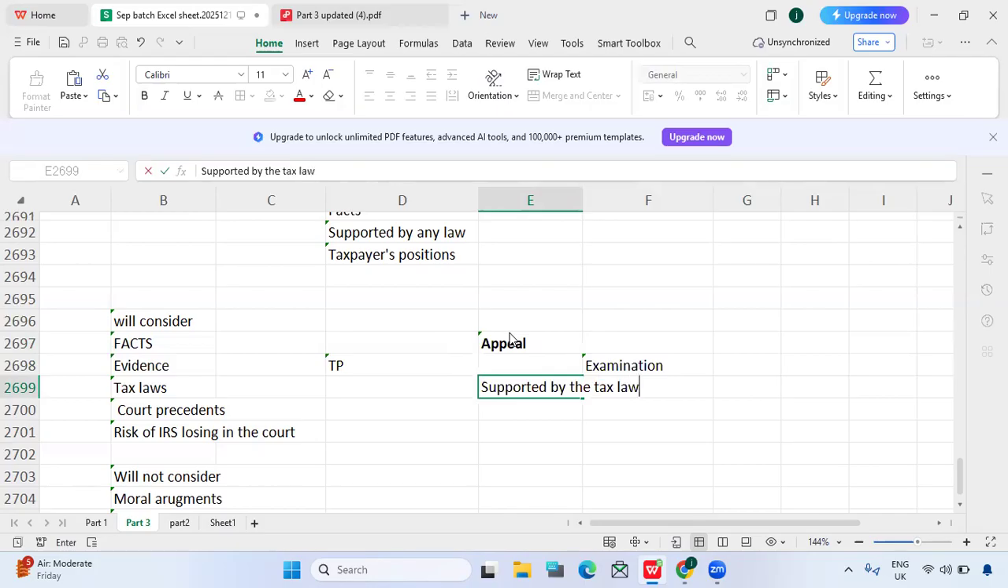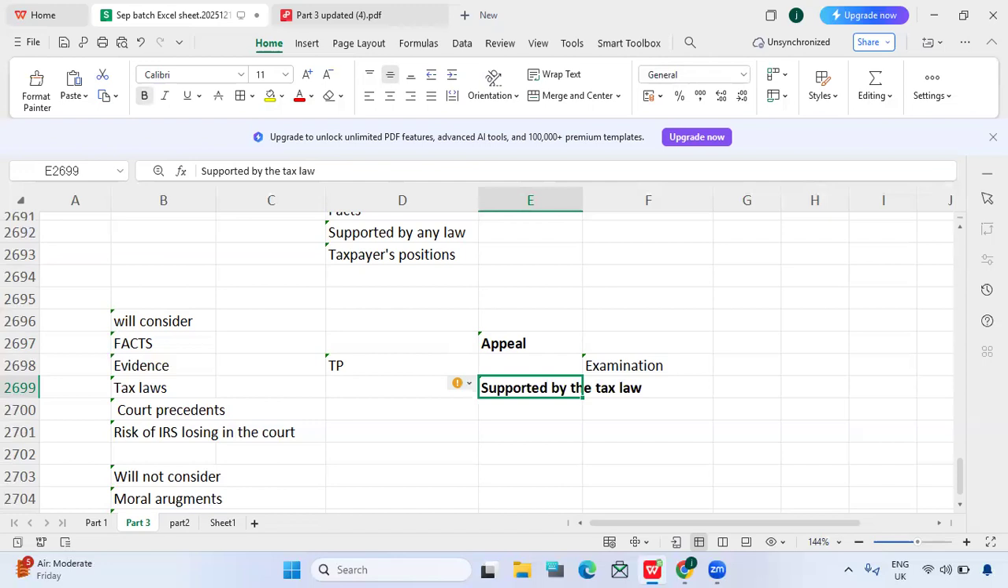So then only they can deliver the judgment. Without any support in the tax law, can they give any judgment? No, they cannot do that. Whatever decisions they are taking should be supported by the tax law. So this wording is very important in the exam.